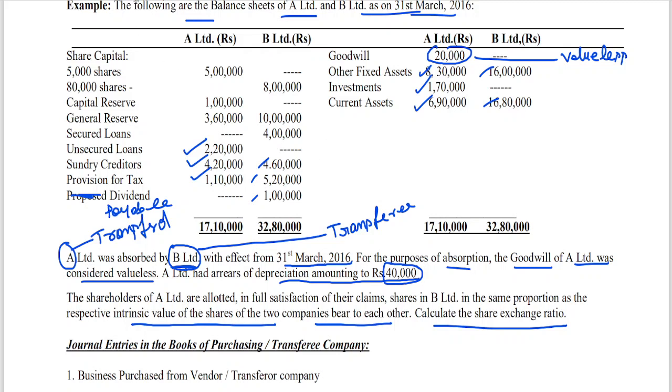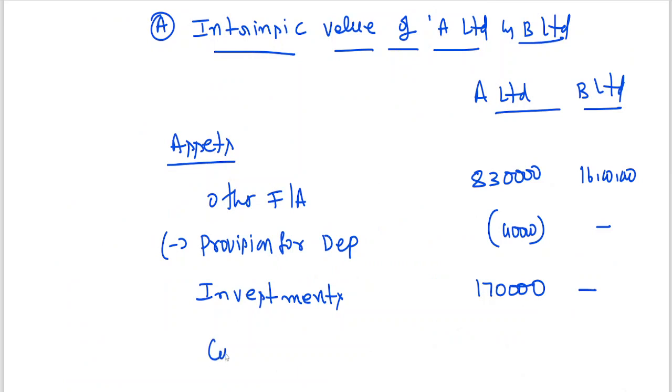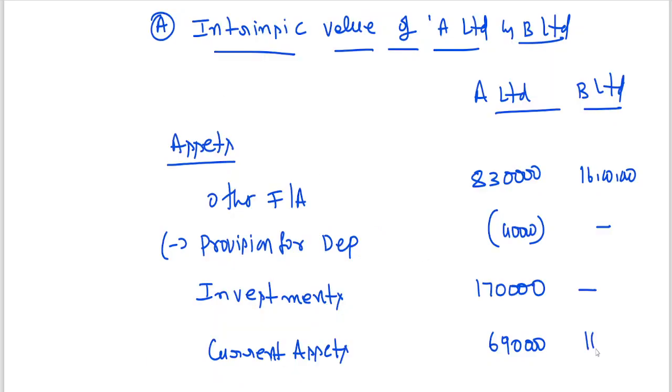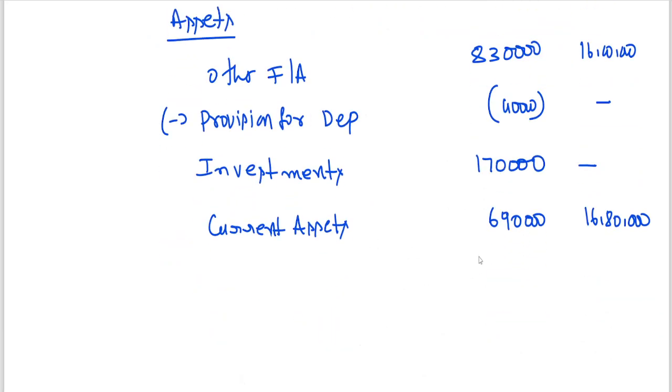Then current assets 6 lakhs 90,000 and 16 lakhs 80,000. So you can go for totaling it.